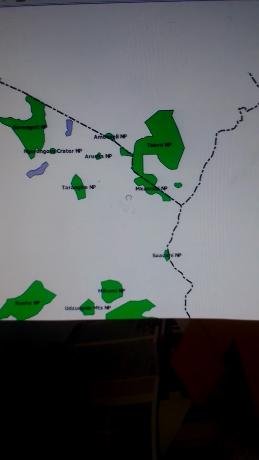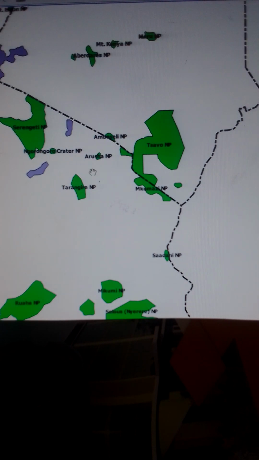Alright, let's go to the Republic of Tanzania. Around this area, we have several parks. We have Serengeti National Park in Tanzania. It's a big park. And then around it, we have the Ngorongoro Conservation Area, and we have the Ngorongoro Crater National Park. Okay, to the east of this park, we have Arusha Town, and around this area, we have Arusha National Park.